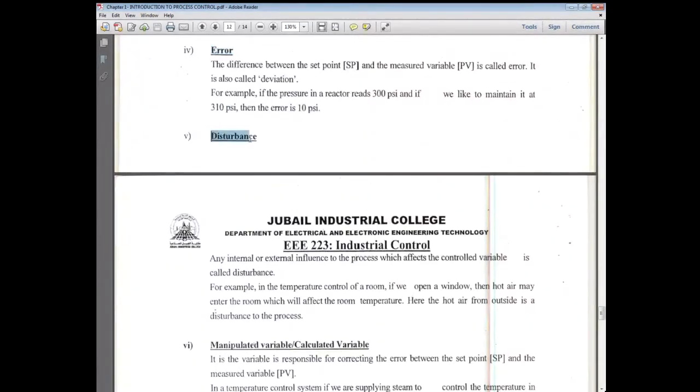Okay, Shabab, any question up to here? Okay, that's good, mashallah. Okay, Shabab, disturbance. What is disturbance, Shabab?